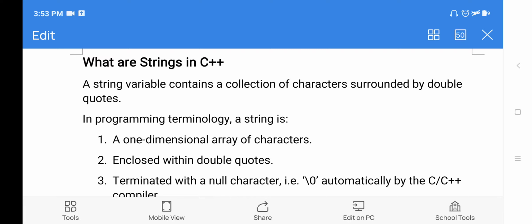In today's class, I'll explain to you about strings. What are strings? How to declare strings? And what are the string manipulation functions available in C++? This topic we already discussed in C programming, and in C++ also we have the same topic, the same definitions you can write, but one extra method is there to create, declare, and initialize strings, which we'll discuss today. Okay, now I'll give you the definition of a string.